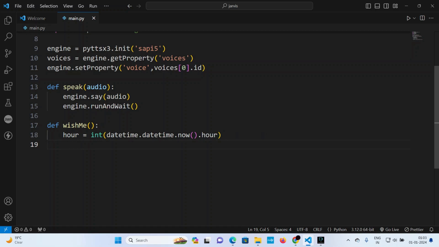Very good. Now if my hour is greater than or equal to 0 and hour is less than 12, at that time I'll be saying good morning. I think that is clear. That time I'll speak good morning.